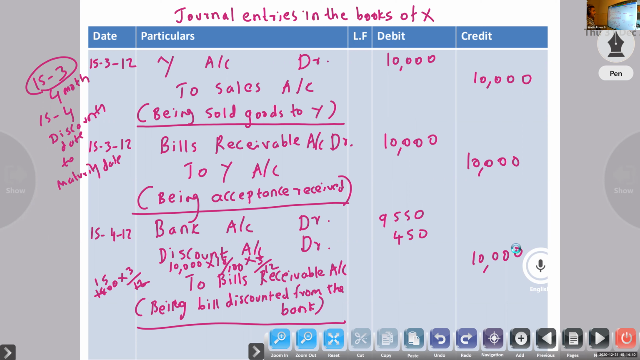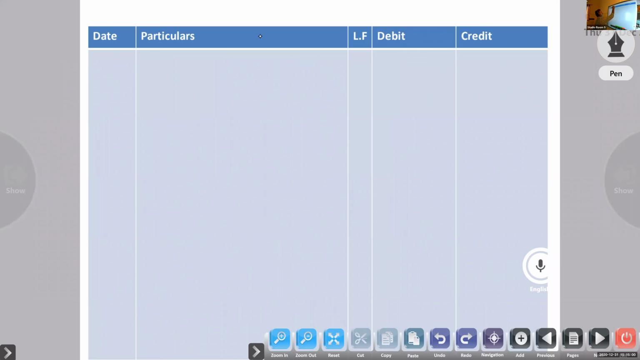Okay? How to calculate, you understood now? Discount date to maturity date, how many months? That much discount they will deduct, at 18%. So in the books of drawee, opposite, journal entries in the books of Y.